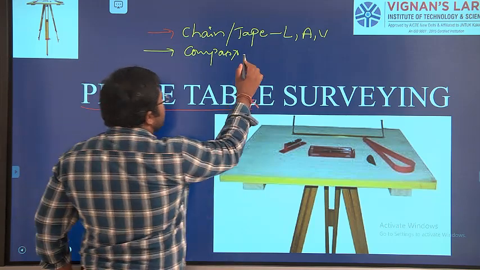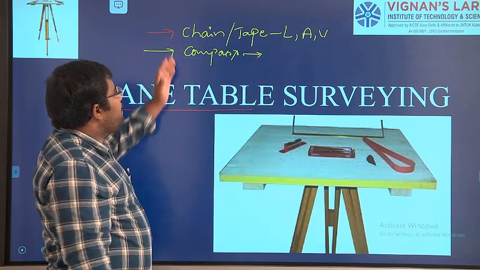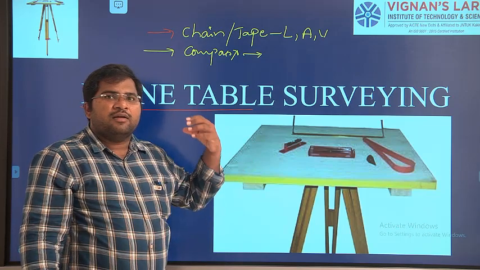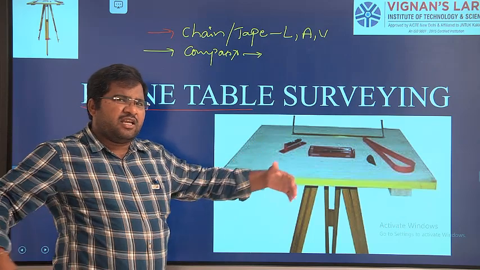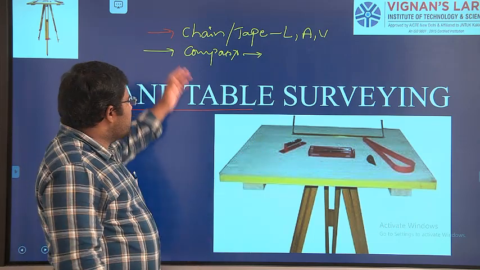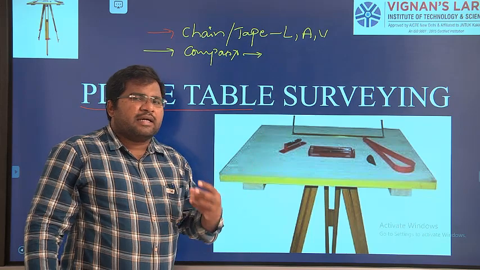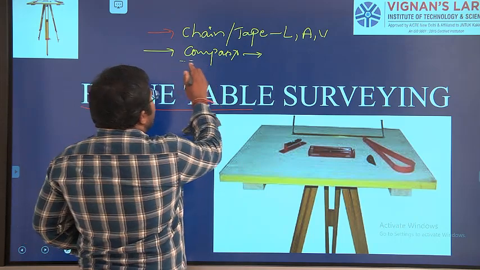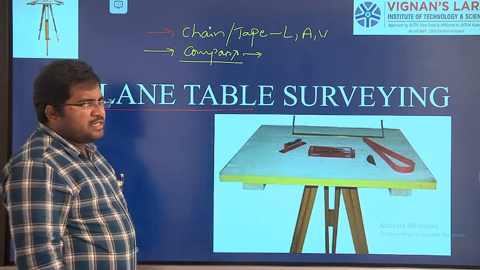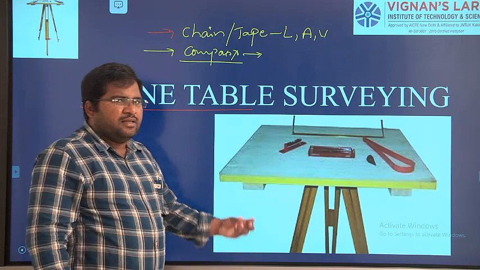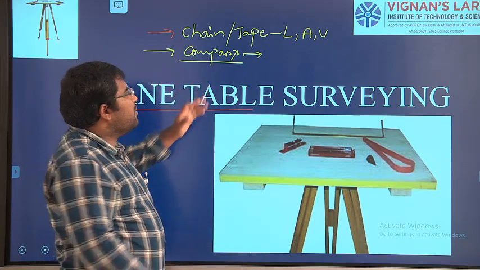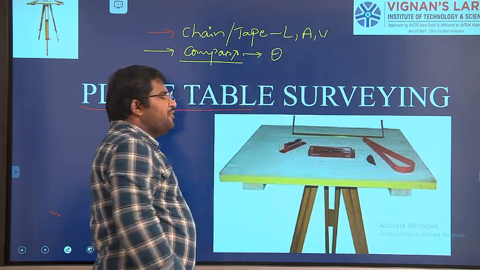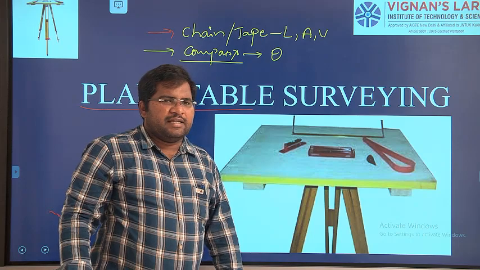Then coming to the compass, the chain tape is limited to some area. If you want to do surveying for a very wide, very large area, in those cases chain tape cannot give correct measurements, right? So for that reason, we take angles with respect to the north direction. That is called bearings, right? With the help of a compass we measure the angles, okay? By measuring this angle as well as the length, we can conduct the survey very accurately, right?